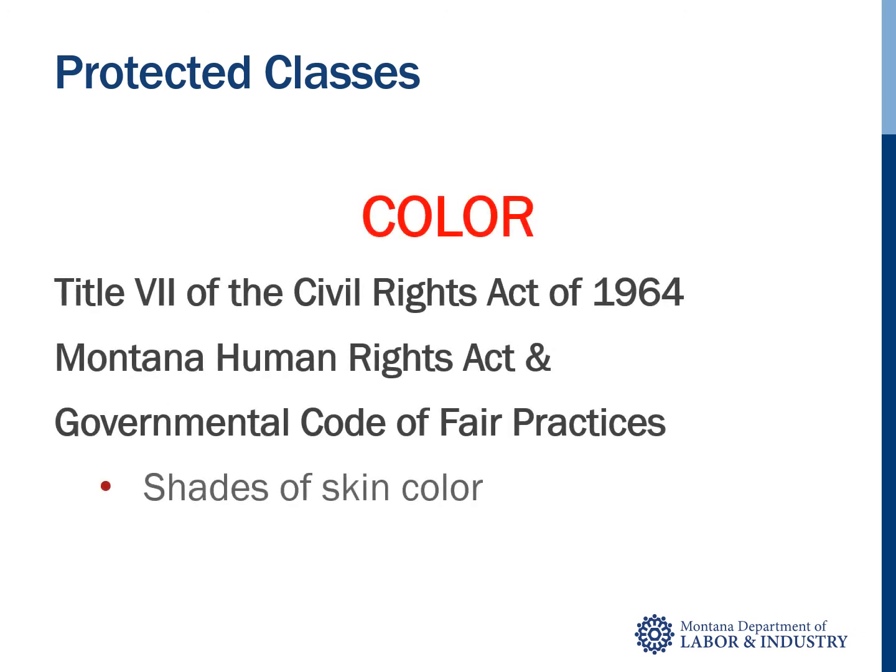The protected class of color not only refers to white and black comparisons, but also extends to discrimination based on shades of skin color. For example, there have been cases where an African American with a darker skin color has felt harassed by other African Americans who are lighter skinned simply because of their darker skin color.